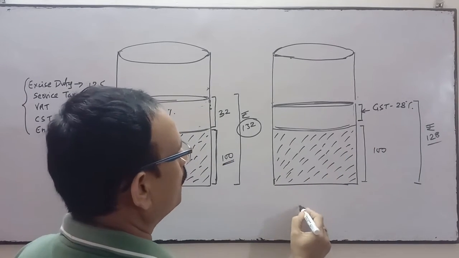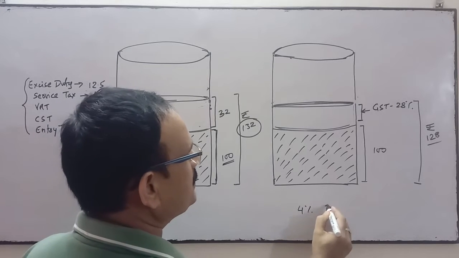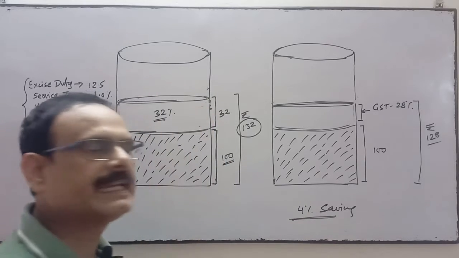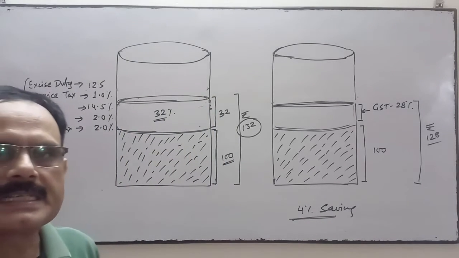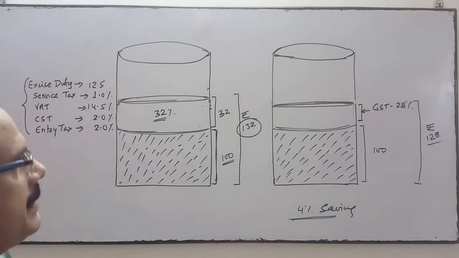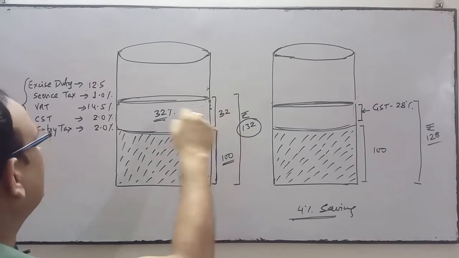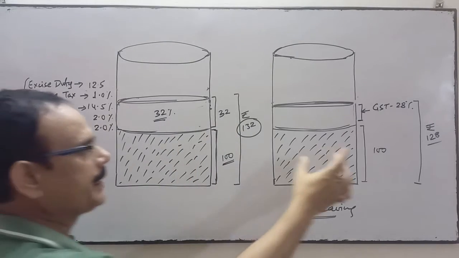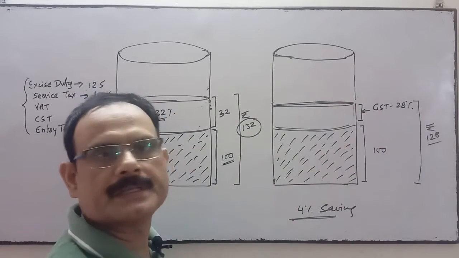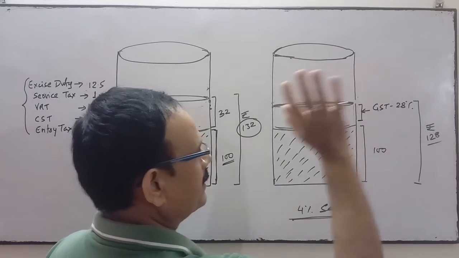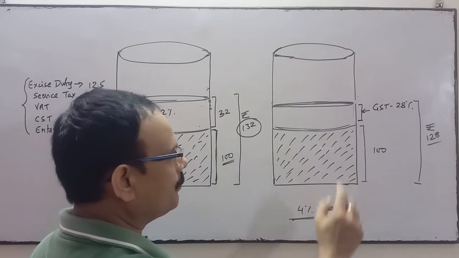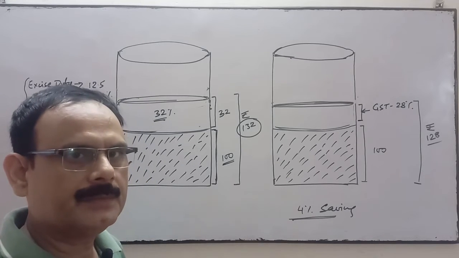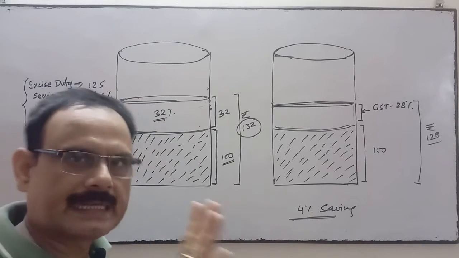It means you can save 4%. 4% saving under GST. 100 plus 32, all indirect taxes, comes to 132. 100 plus GST 28% if it is a luxury, then 128. So now you will pay 4% less than the previous tax system when the GST comes.